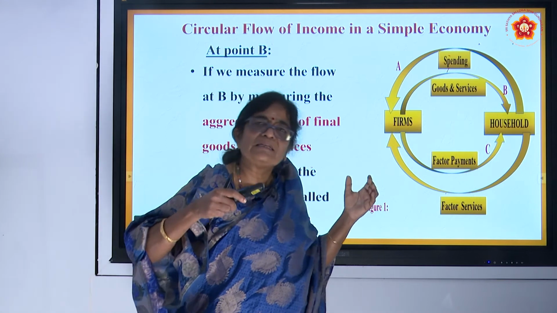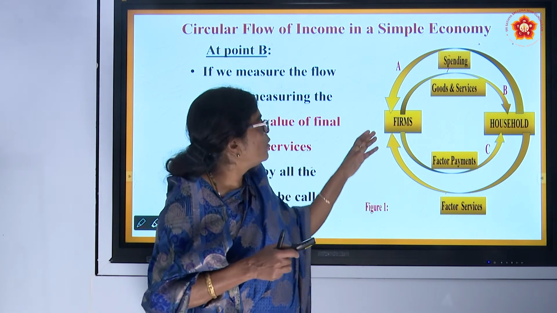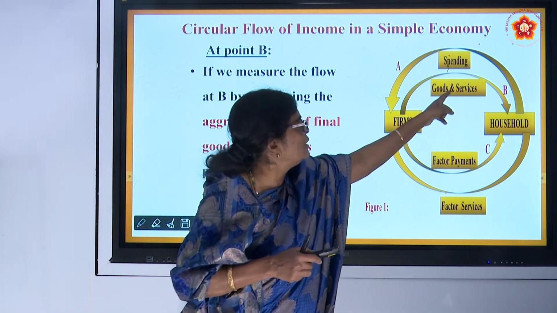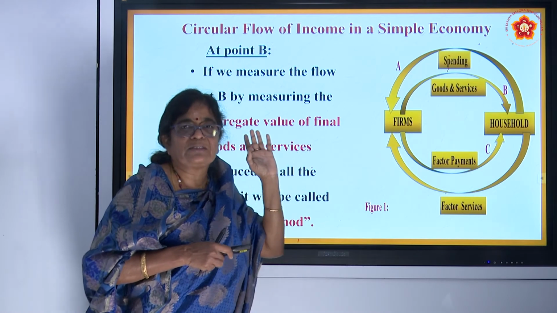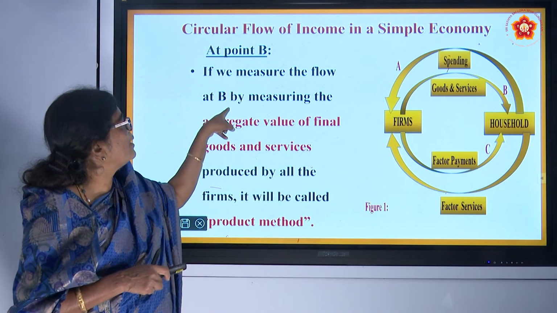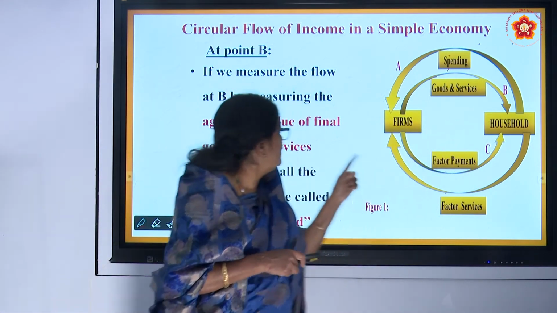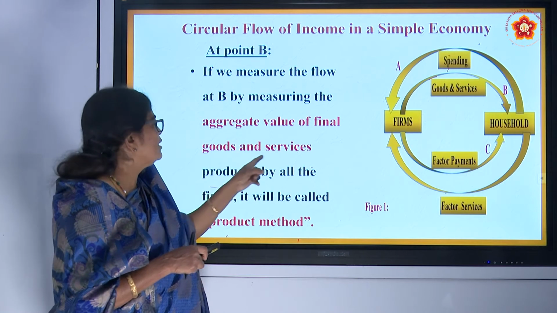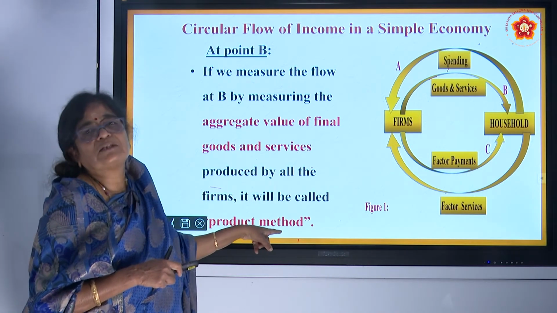If you aggregate the value of all the goods and services, it will give you the aggregate product. Therefore, if we measure the flow at B, the aggregate value of final goods and services produced by all the firms, it will be called the product method.